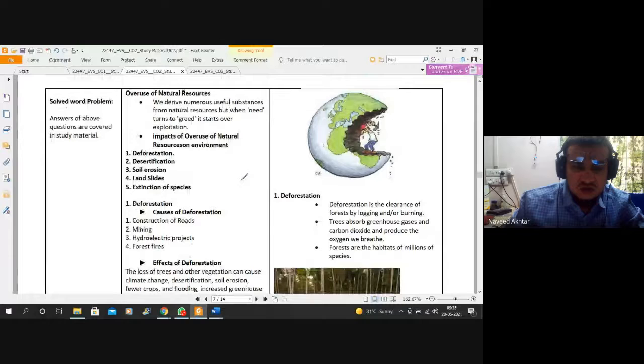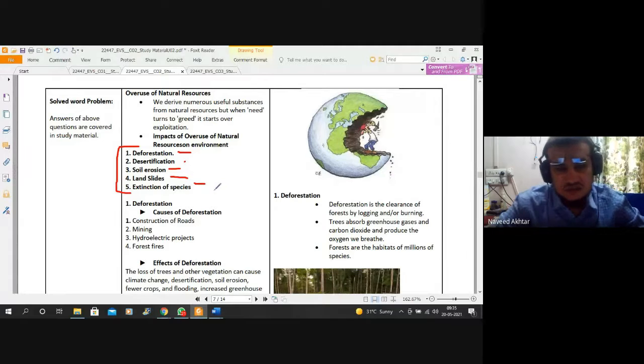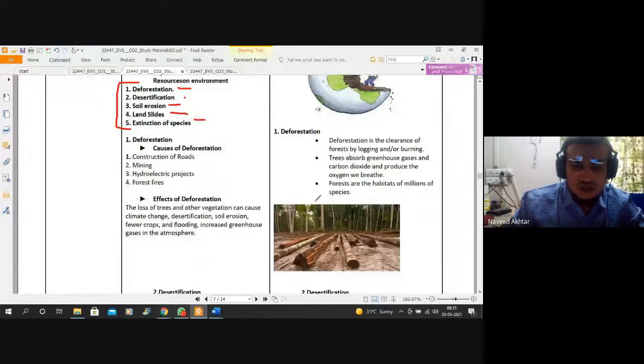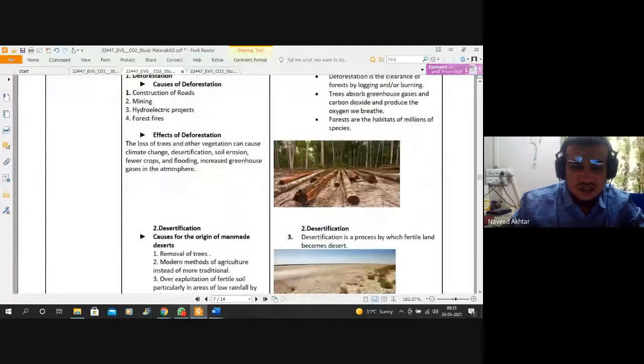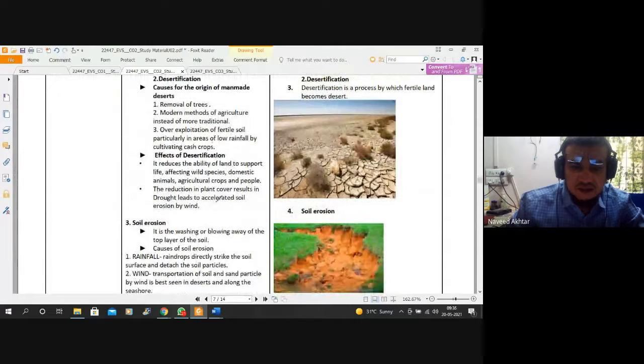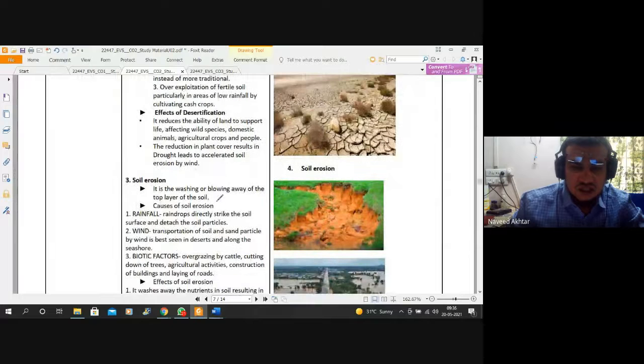The overuse of natural resources causes deforestation, desertification, soil erosion, and landslides. All these are impacts of the depletion of natural resources, and that is very harmful in future also. You can see many areas are drying, and soil erosion happens because of no vegetation cover on the lands.